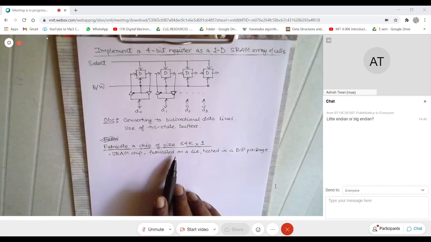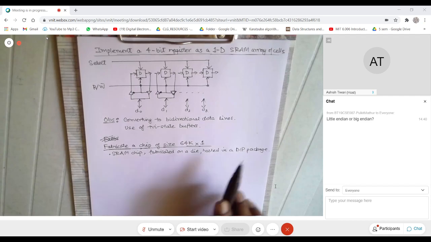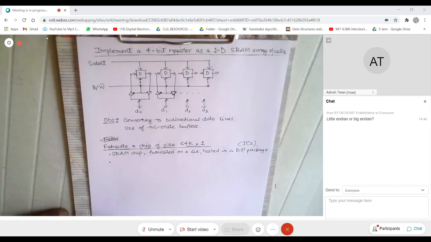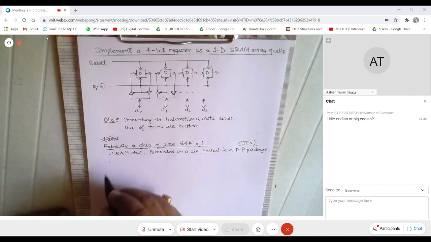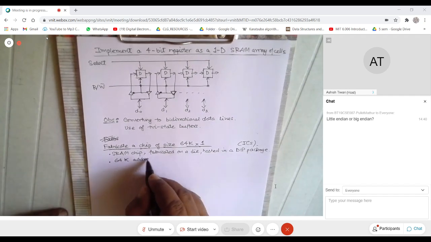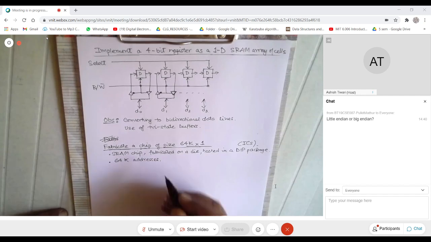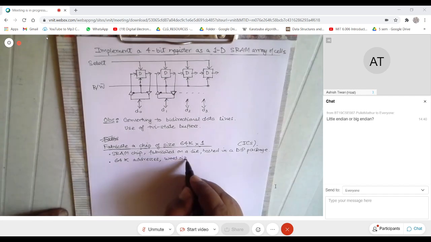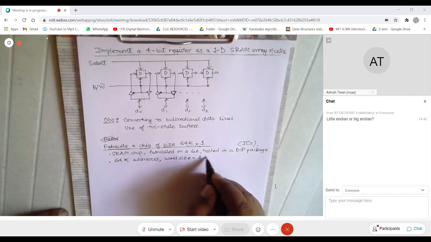And this means that it has 64K addresses, and the word size is 1 bit.